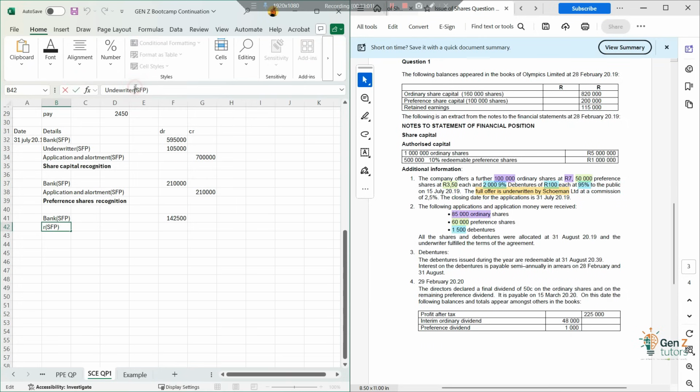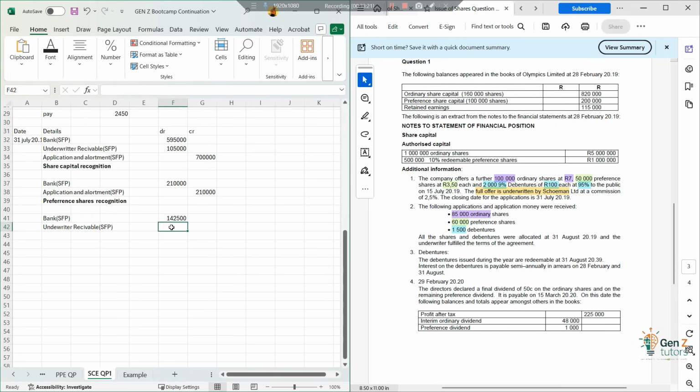Let's just put receivable here. I think it will be very important that we do that. Underwriter, receivable. Okay, forget the spelling, it's fine.